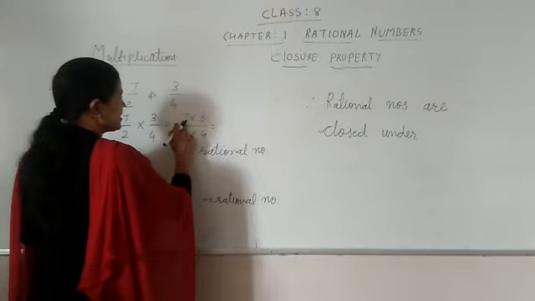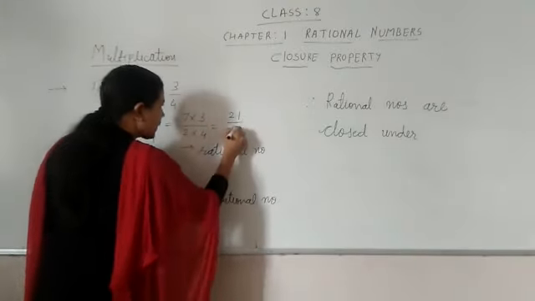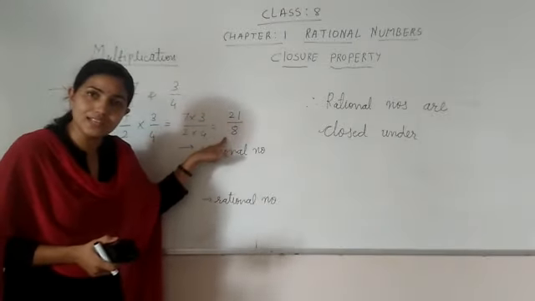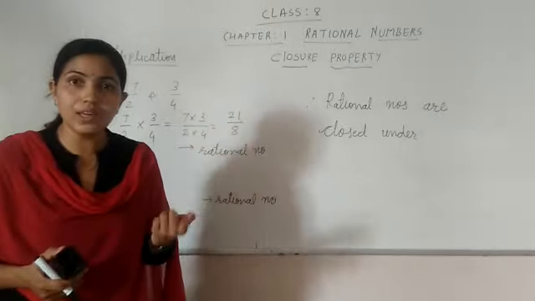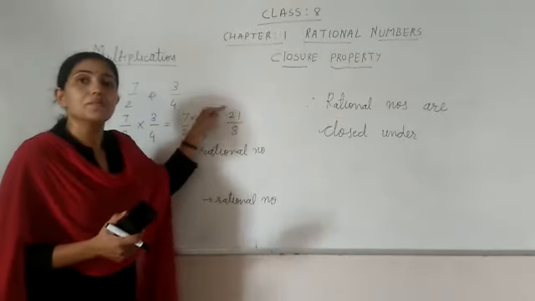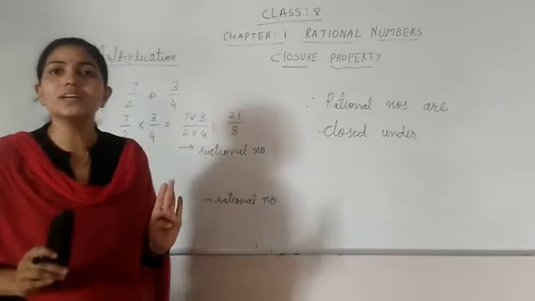So what you will get? 7 3s are 21 and 2 4s are 8. So the answer is 21 upon 8. And which form is this? P upon Q. Yes, the number is in the form P upon Q, and hence it is a rational number.